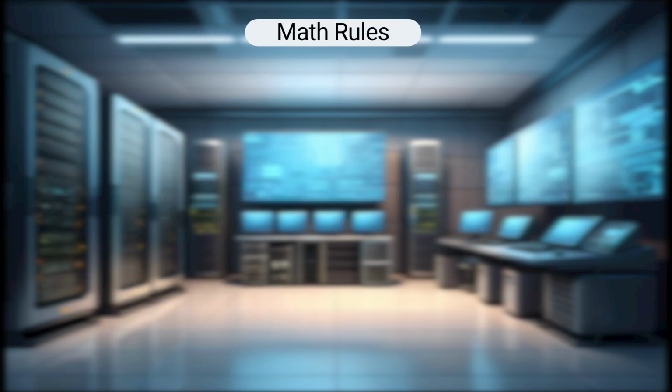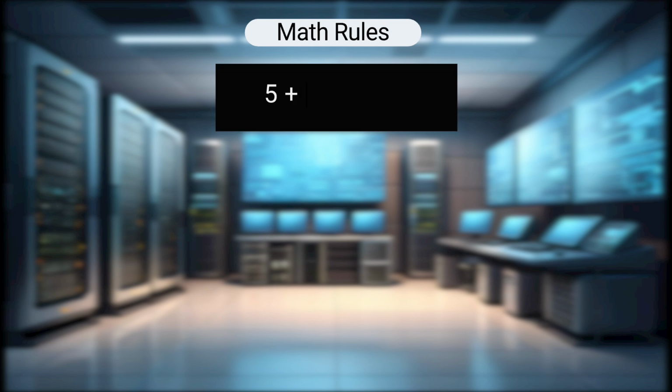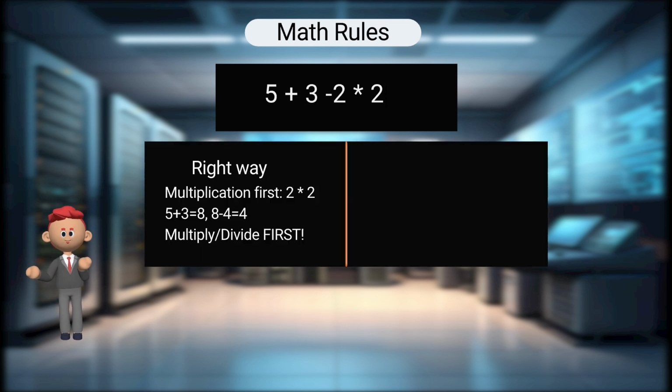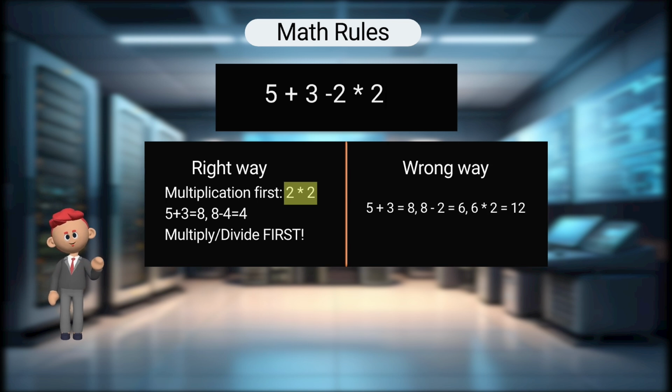Here's where it gets interesting. You can combine multiple operations in one line. I calculate. I have 5 apples, get 3 more, give away 2, then double what's left. In Python, result equals 5 plus 3 minus 2 times 2. But wait, does Python calculate left to right, or is there an order? Python follows math rules. Multiplication and division happen before addition and subtraction. So Python does 5 plus 3 is 8, minus 2 is 6, then times 2 equals 12.